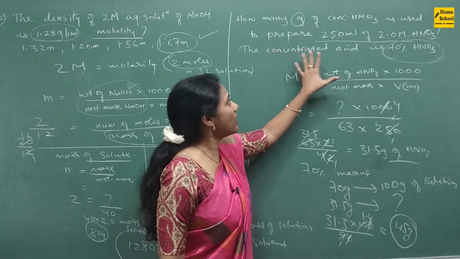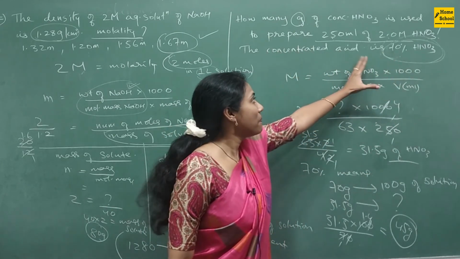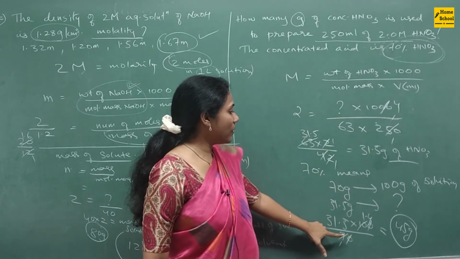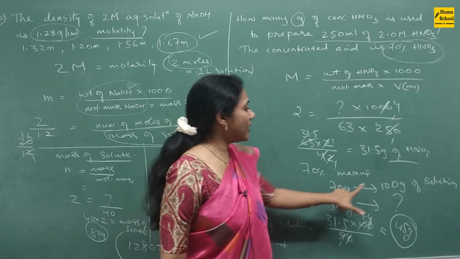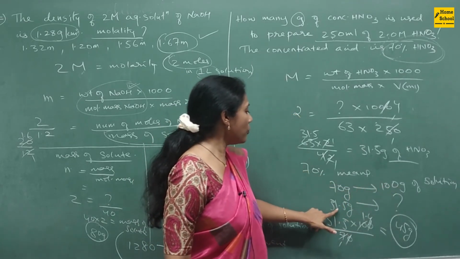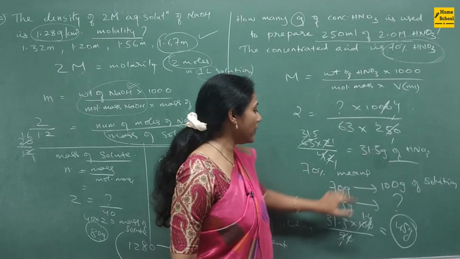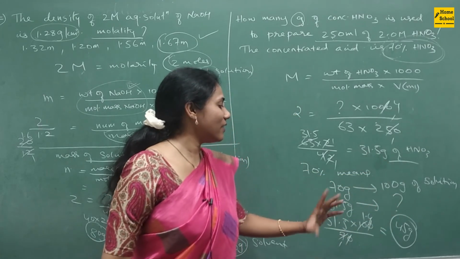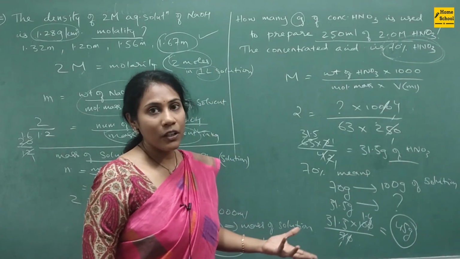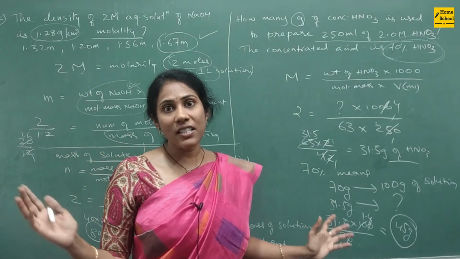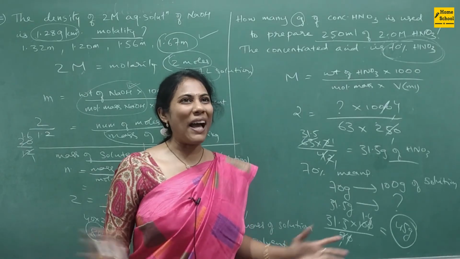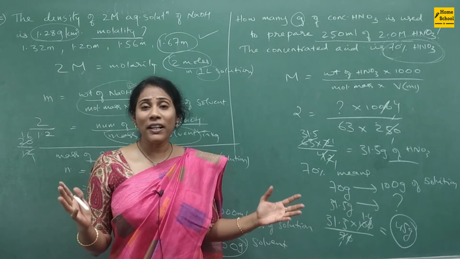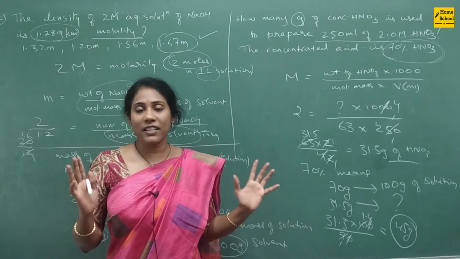Again they mentioned the concentrated acid is this much percentage. So when they have given a mass percent, last step you have to do this. 70% means 70 grams present in 100 grams of solution. So your actual weight is 31.5, and 31.5 is present in how much? So they are ultimately asking a kind of mass percent. This is how the questions were asked in the previous year paper. So no need to panic looking at very difficult problems. Restrict to the NCERT textbook, that is more than enough.